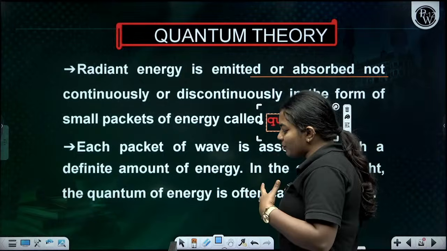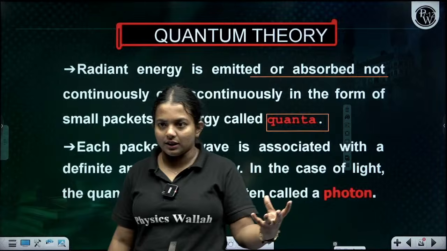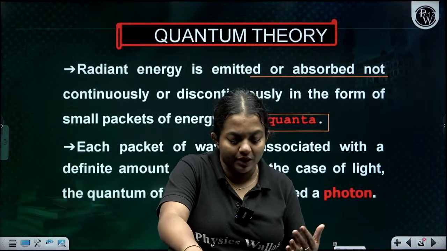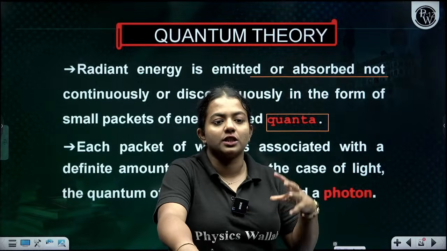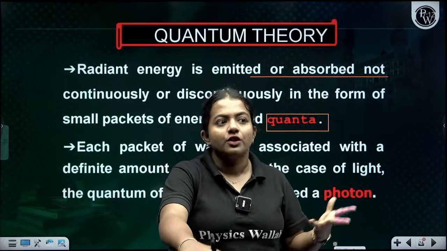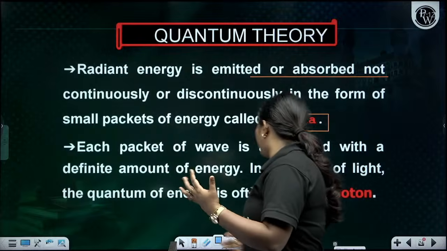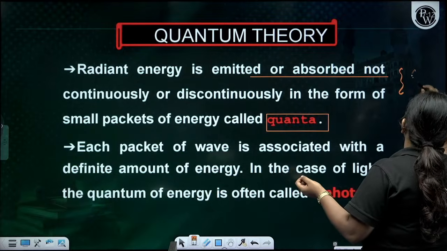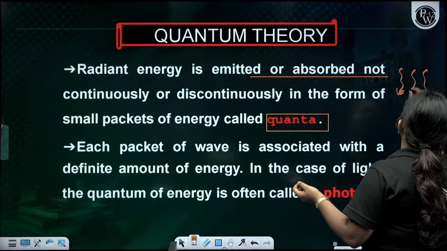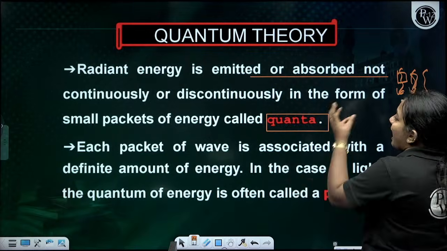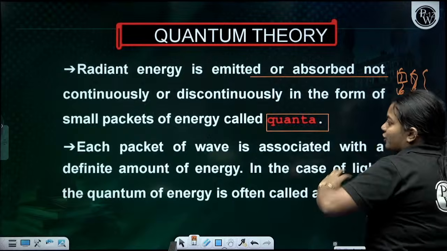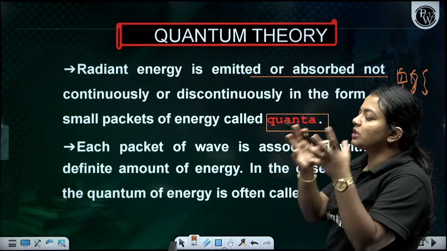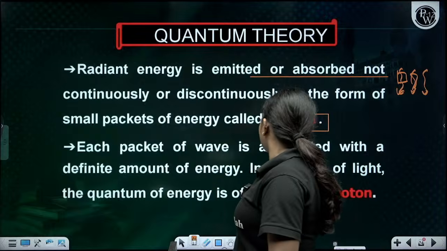So what happens is, I told you the energy is there. When the electrons are emitted, they are emitted in the form of energy. It's not in the continuous form of waves or something. It's small packets of energy, which are actually called photons, or the small packets of energy are called quanta.